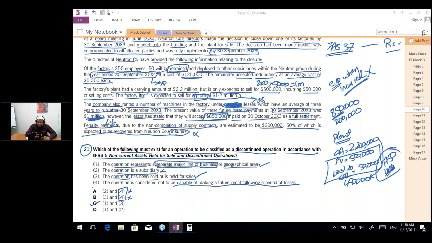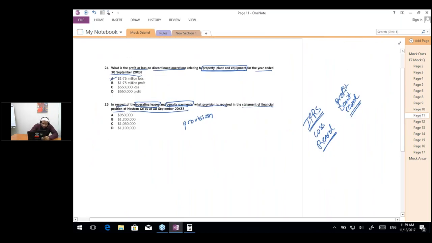So should we consider the insurance? The answer is no. So the provision recorded should be of 1,050,000. This is the amount of the provision that should be recorded. Yes, this would have been considered if it would have been virtually certain to receive the insurance. If the question says that it is expected to be recovered, expected is not enough for the asset to be recognized. So the answer to 25 is going to be C, that the provision should be recorded at 1,050,000.